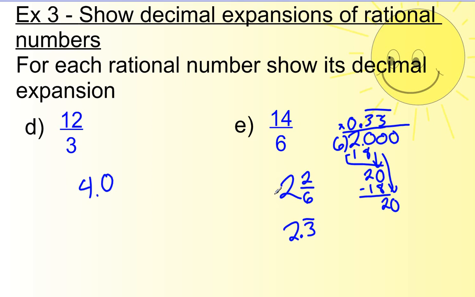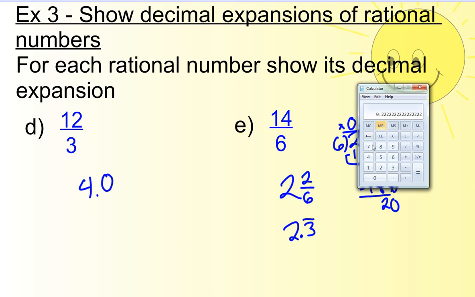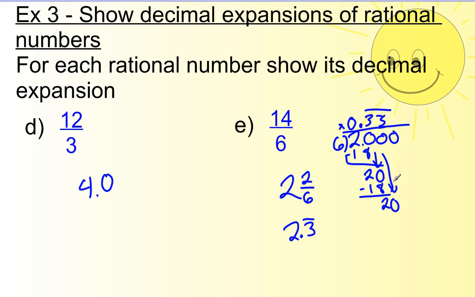So we were able to show this rational number as a decimal in each case, and it's just going to be a division, either dividing on the calculator, 14 divided by 6 equals 2.3 repeated, or dividing by hand using long division, maybe simplifying it first into a mixed number. Whatever you have to do, that's what we would do.